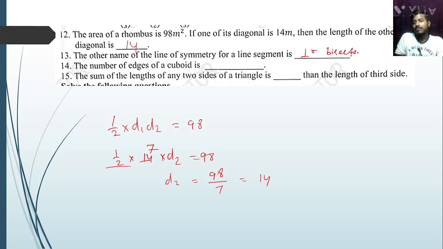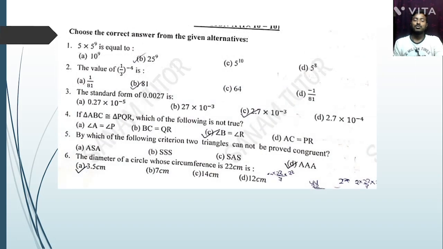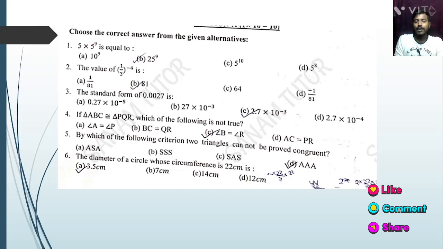Next, the number of edges of a cuboid is 12. The sum of the lengths of any two sides of a triangle is greater than the third side. Next question, choose the correct answer from the given alternatives. 5 into 5 to the power 9 is 5 to the power 10, because 9 plus 1 is 10. Option C is the correct answer.